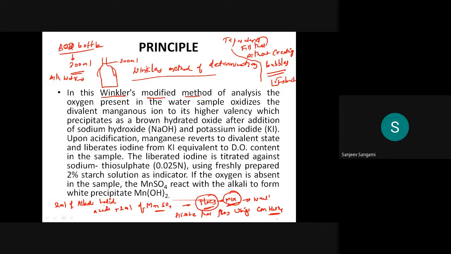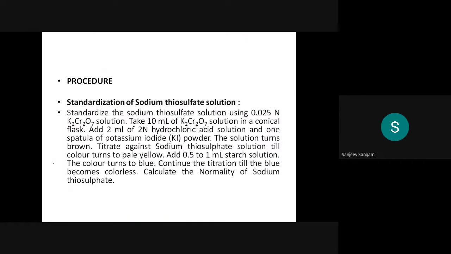Once you add the concentrated H2SO4, mix it well so that no flocks exist in that BOD bottle. Once the flocks are removed, take 200 ml of sample from the BOD bottle.